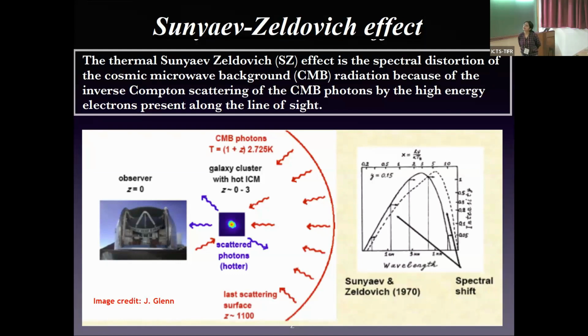So last day, from Priyanka's talk, we already heard about the SZ effect. There are two types of SZ effect: one is thermal, one is kinetic. Our work is totally based on the thermal SZ effect. Just as a quick reminder, the thermal SZ effect is basically the inverse Compton scattering between the CMB photons and the hot electrons present in the line of sight, which causes a spectral distortion in the CMB black body spectrum.